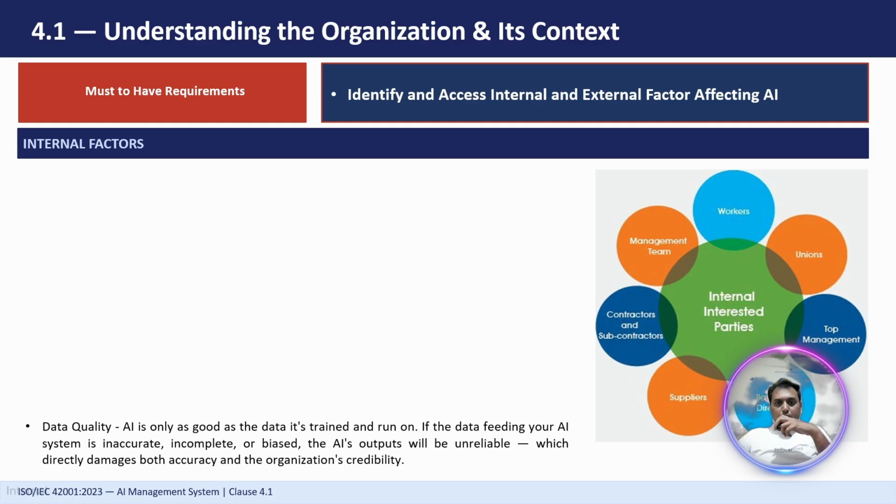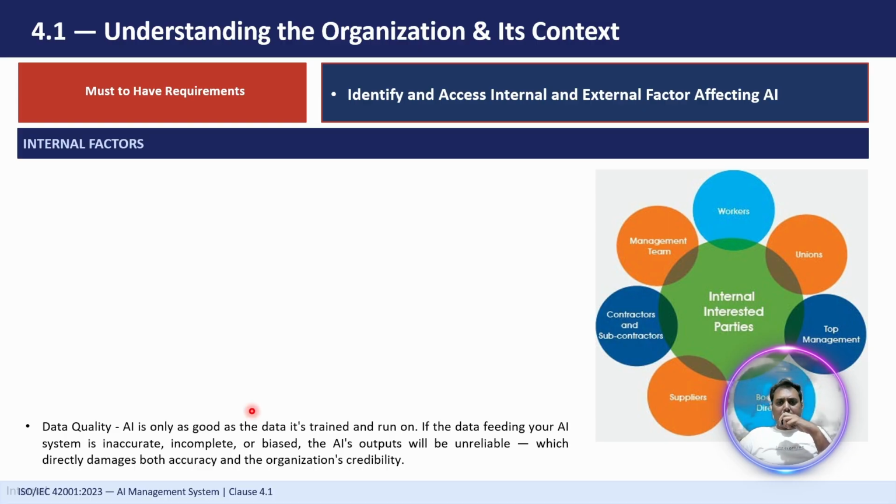To share an example, an AI recruitment system is trained mostly on historical data for one department. As a result of that, what will happen? It unfairly favors certain candidate profiles, right? And overlooks qualified applicants, right? So this will not give the candidates which we are looking for. It will only favor certain candidate profiles and the rest will be ignored. So this will be an improper result, right? So we have to make sure the data we provide to the AI models is very good data, so that our systems can be trained on that.